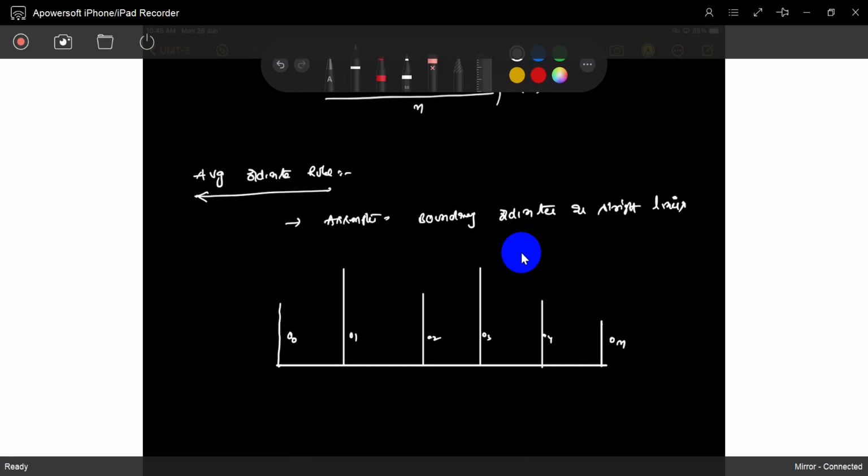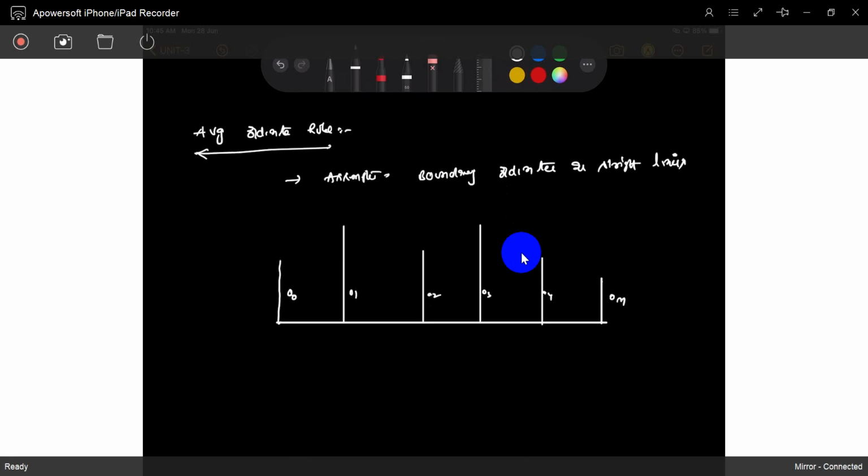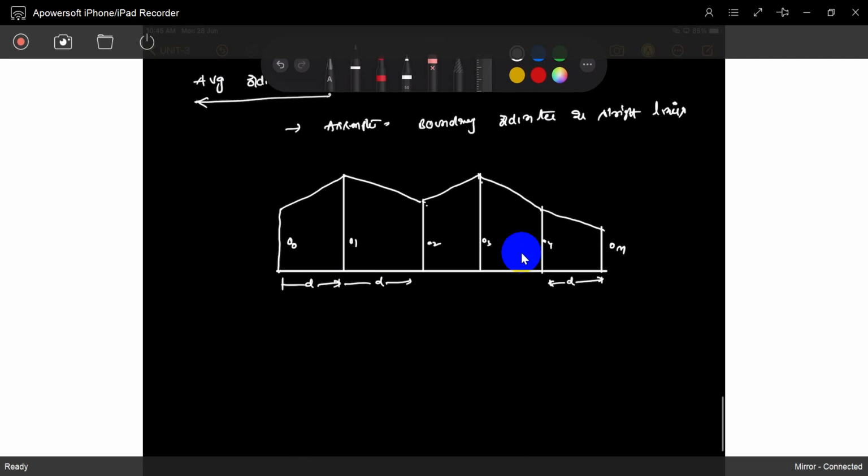So if the boundary ordinates are also taken as straight lines, how much is it? This is also D. So this is the average, and how can you get the same, nothing more than up to ON.